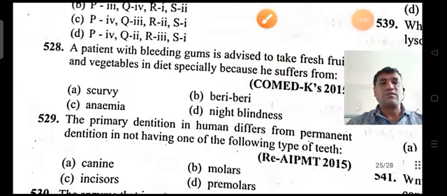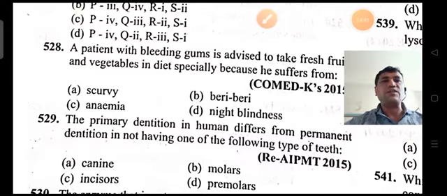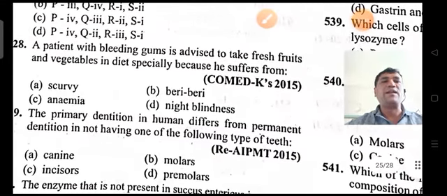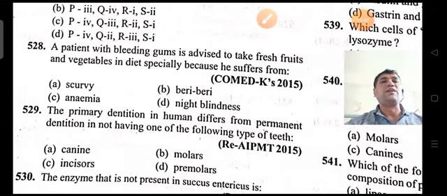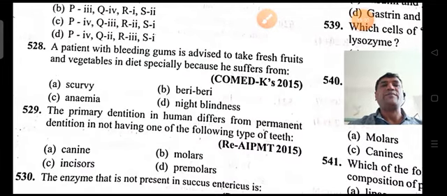Next question, 528 question. A patient with bleeding gums is advised to take fresh fruits and vegetables in the diet, especially because he suffers from. Fresh fruits mostly consist of vitamin C, and bleeding gums is a characteristic feature of scurvy.